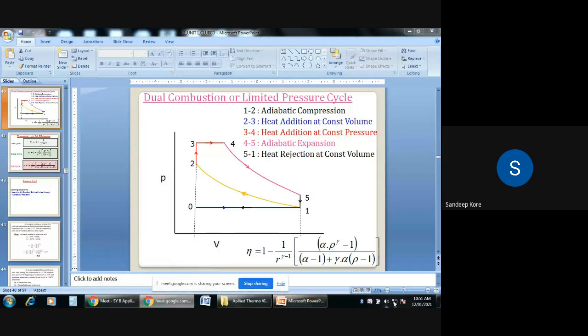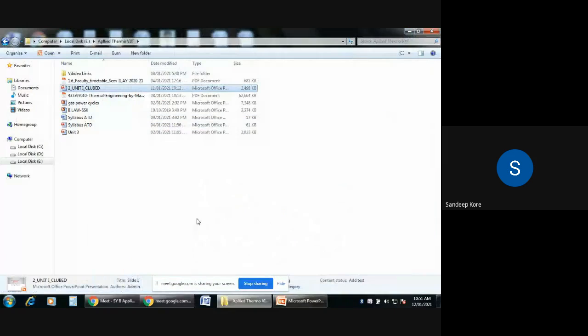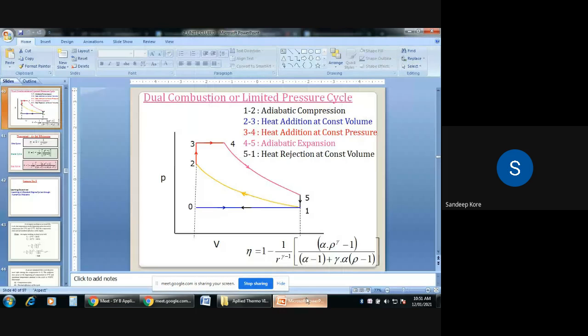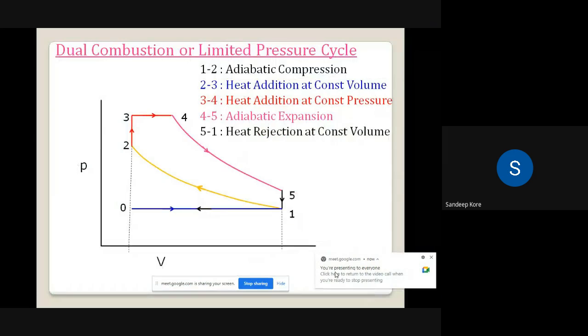Okay. So once again, I'm going to repeat it. The dual cycle. Generally, the dual cycles are used for military applications or military vehicles, where we are required to run the military vehicle with available fuels. So heat is supplied partly at constant volume and partly at constant pressure.